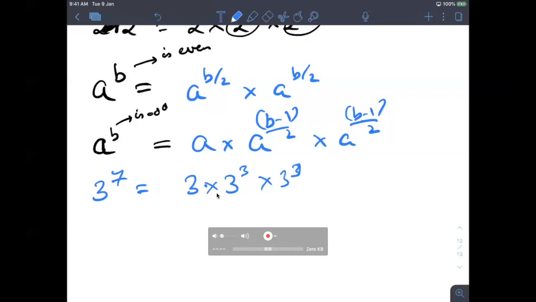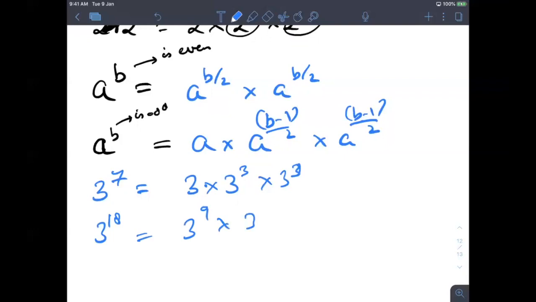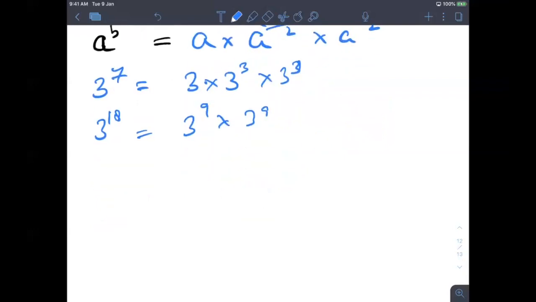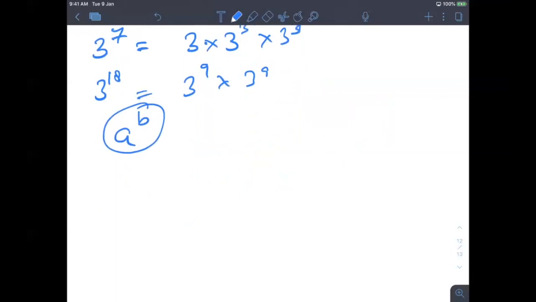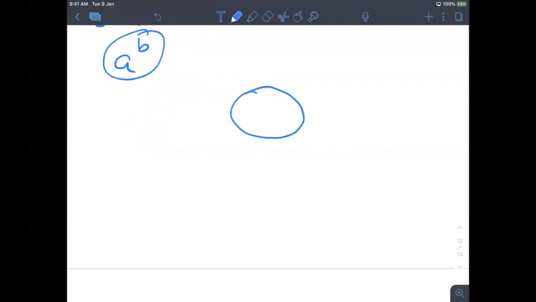And let's say you have to calculate 3 to the power, let's say 18, so I can simply write it as 3 to the power 9 into 3 to the power 9. But now how is it helping us? So let's assume you have to write some code, maybe recursion or anything. I'm good at recursion, so we'll discuss recursion. You just need to calculate a to the power b. So you again have some circle where you have two things, base and power.